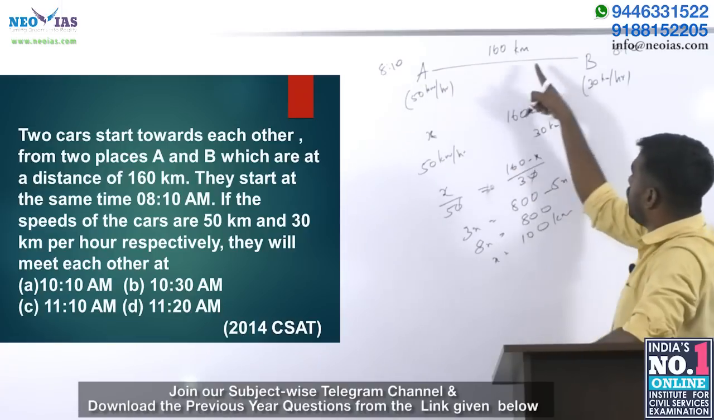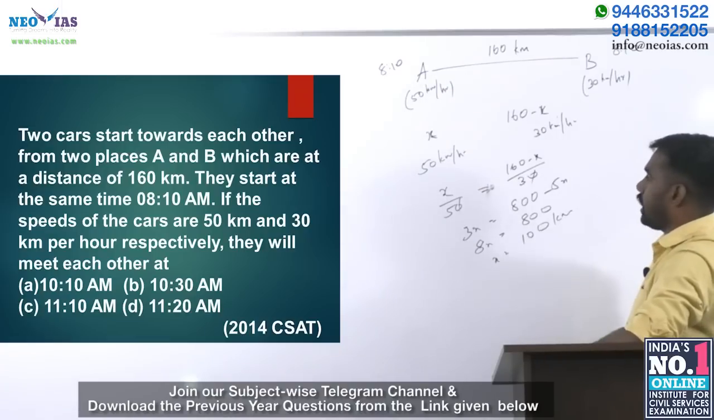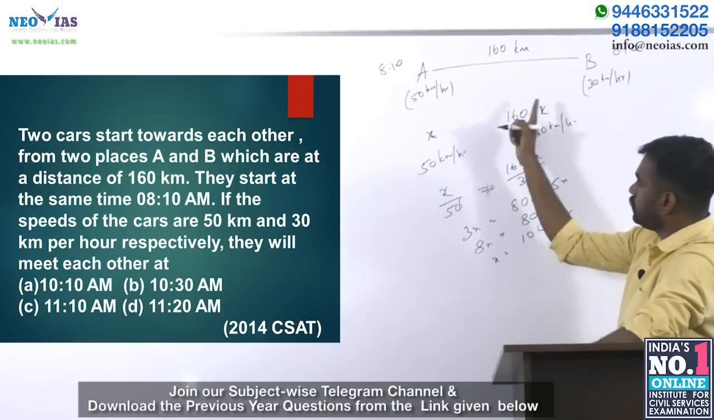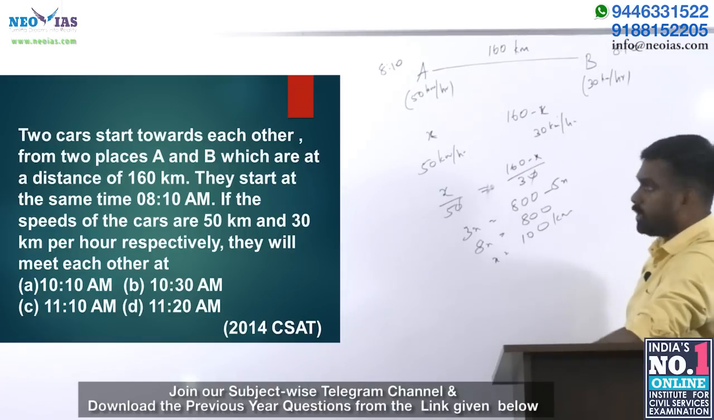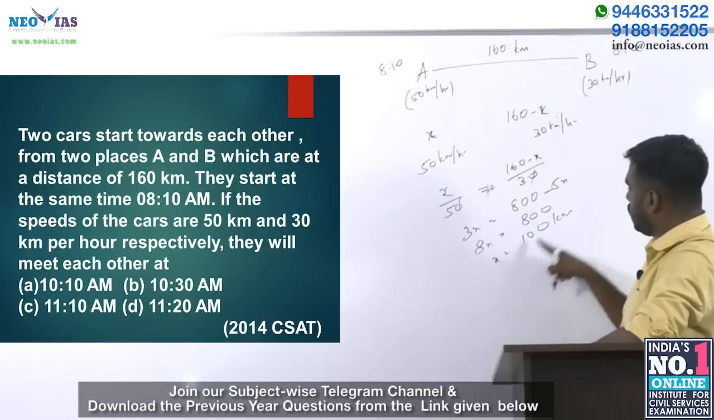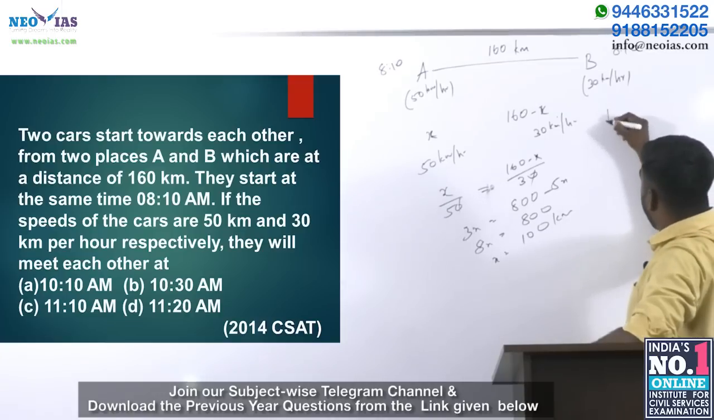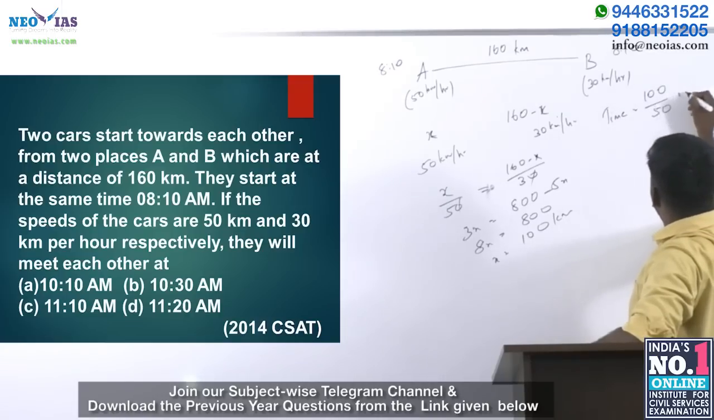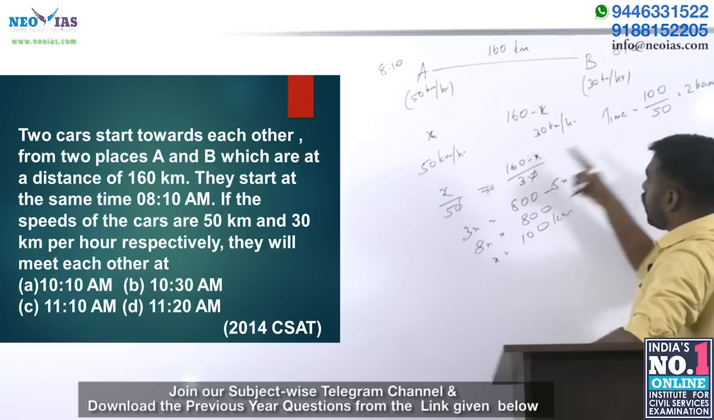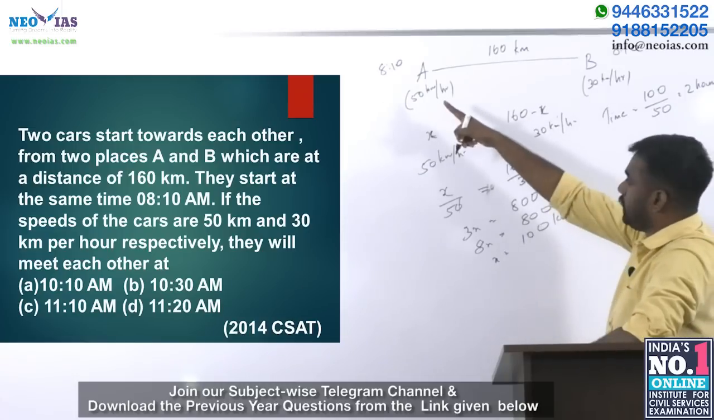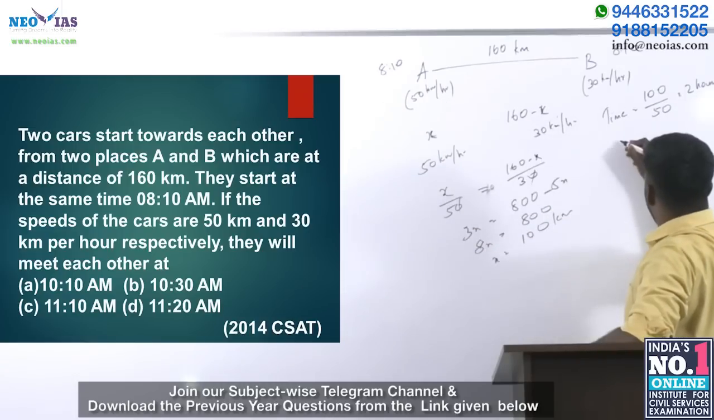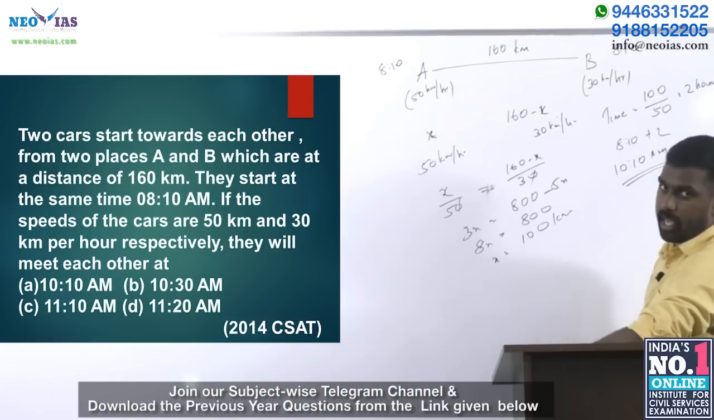That is, at 100 kilometer car A finds car B, right? So distance covered by A is 100, right? What is the time taken then? 100 by 50, 2 hours, right? So this 2 hours, that means 8:10 they met. What is the next time? 8:10 plus 2, that is 10:10 AM they will meet again.